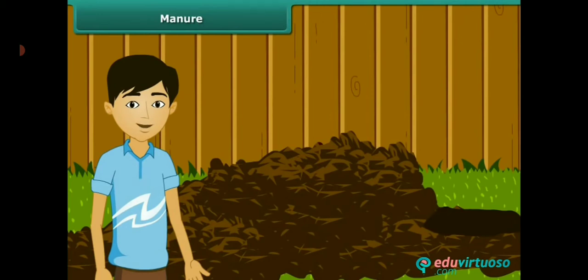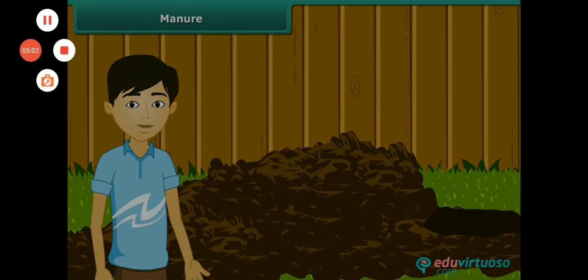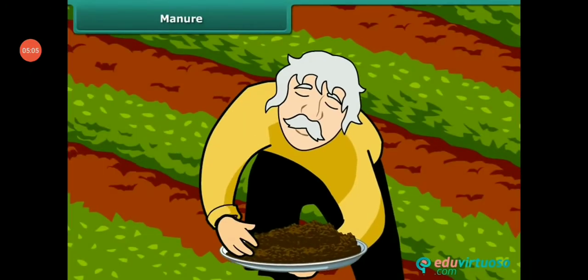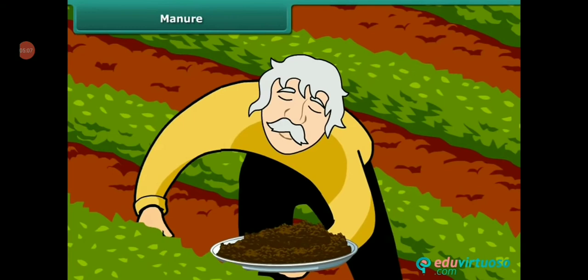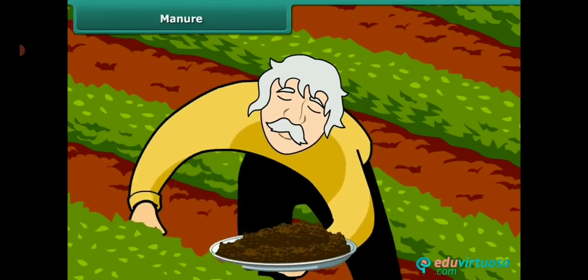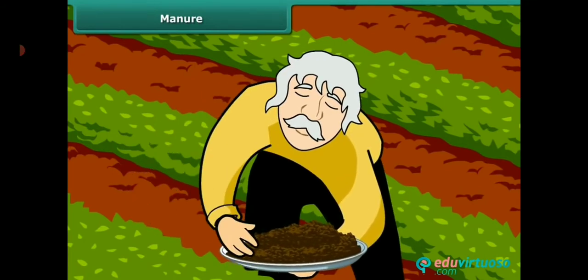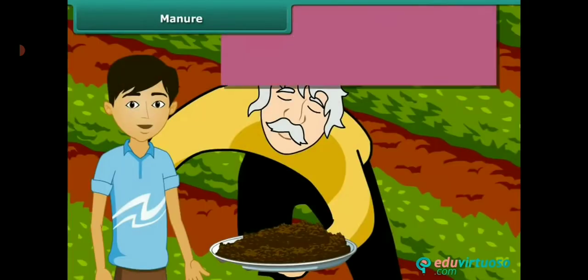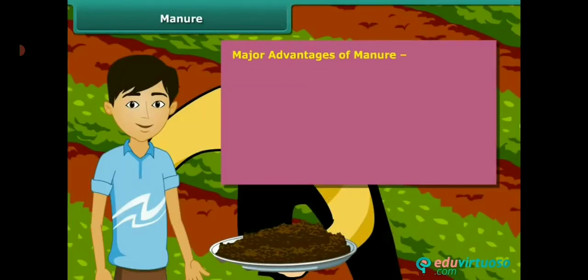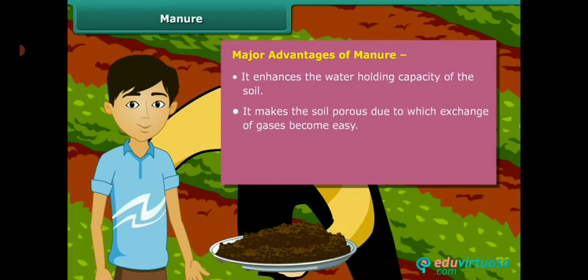These nutrients are essential for the growth of plants. Manure is an organic substance obtained from the decomposition of plant or animal wastes. Farmers dump plant and animal waste in pits at open places and allow it to decompose.